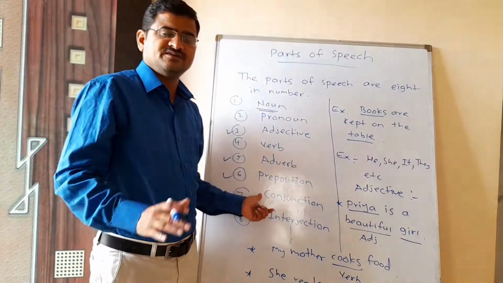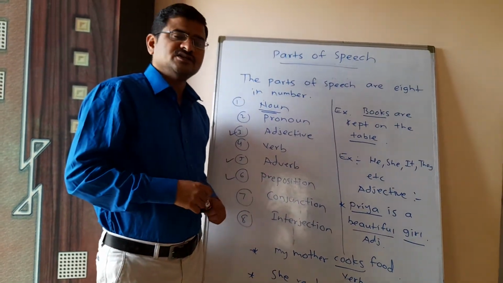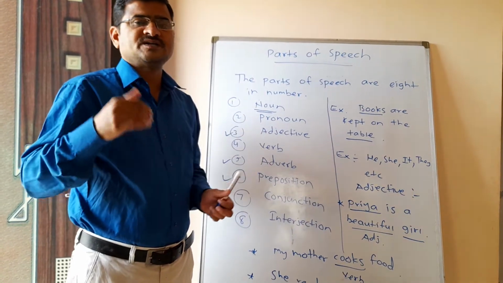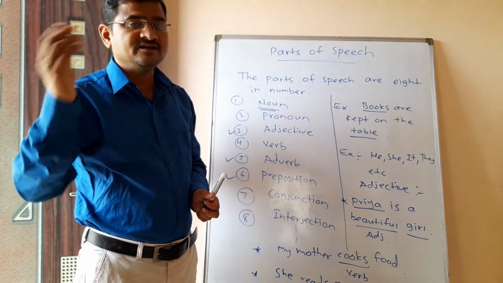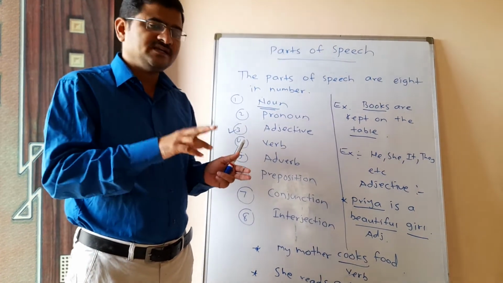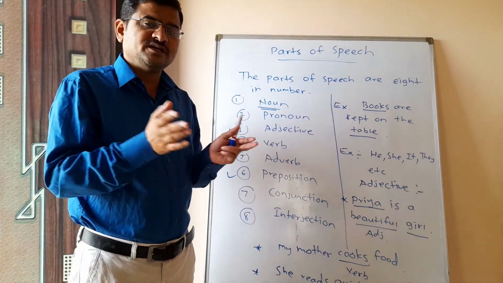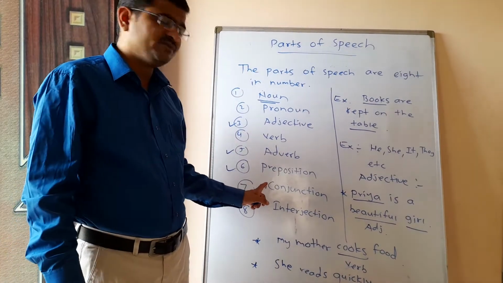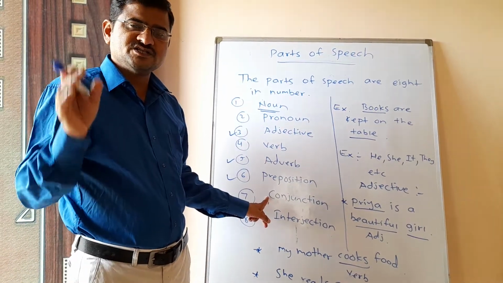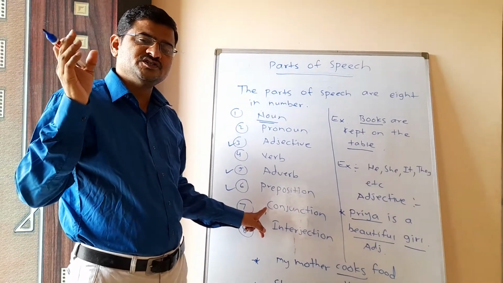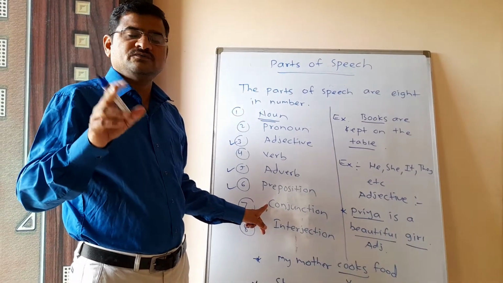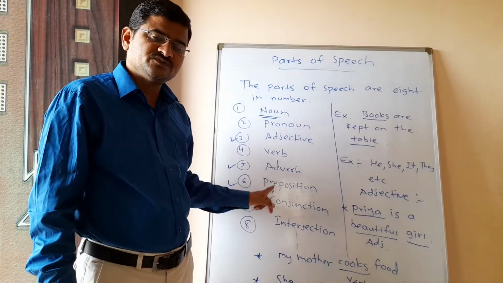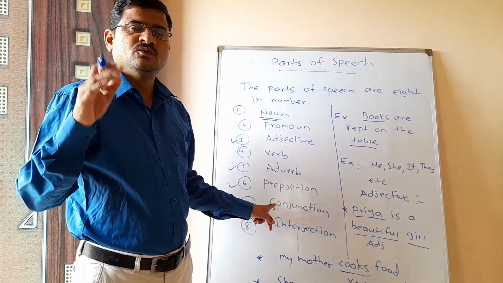So very simple. What is the definition of conjunction? Conjunction is a word which joins together words or sentences. For example, Ram and Hari are my friends. So see here, Ram and Hari. We are joining Ram, Hari with the help of the word and. So and is the example of conjunction. Because what is the definition of a conjunction? Conjunctions are the words which join together words or sentences.